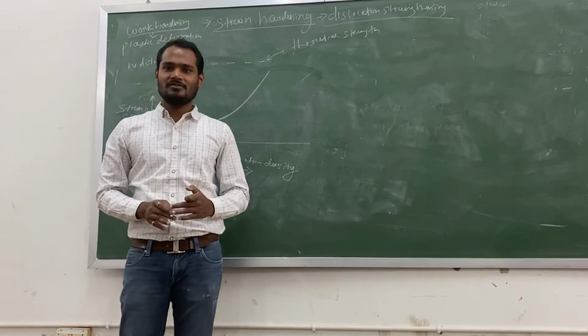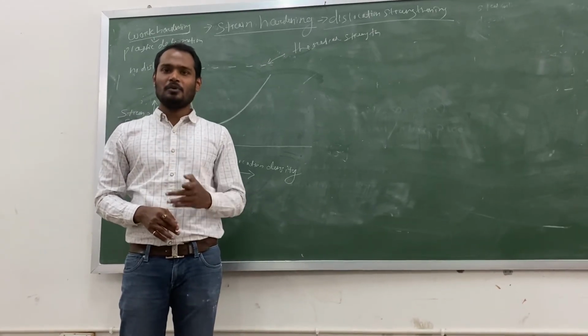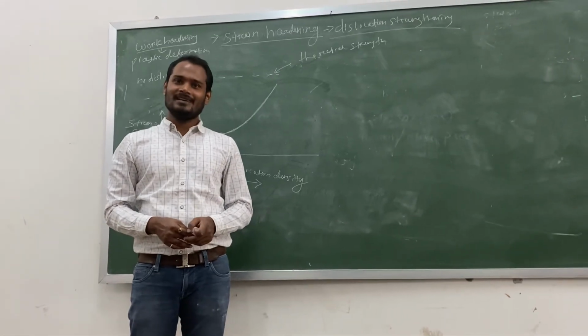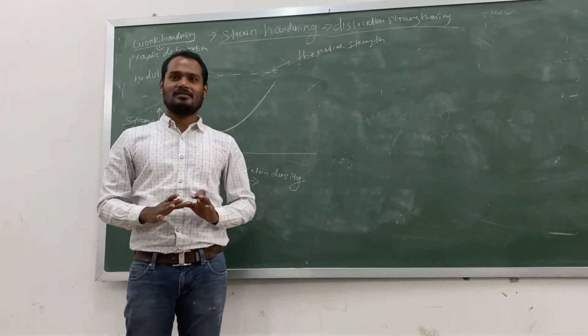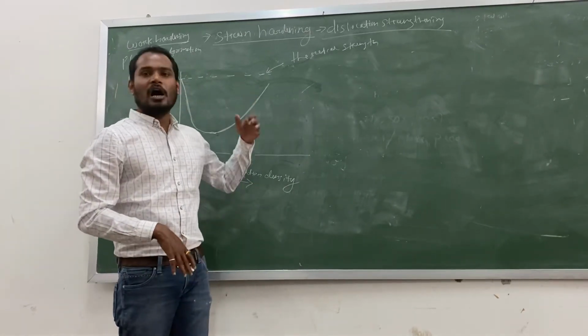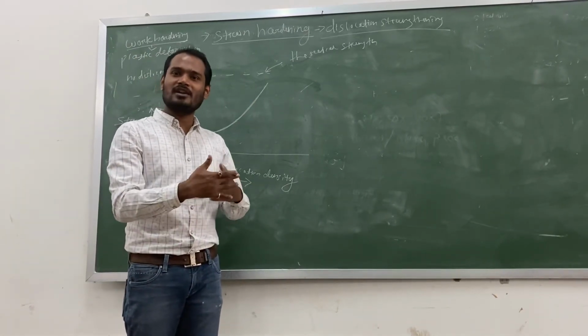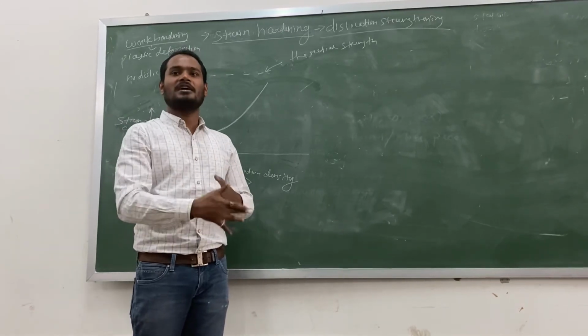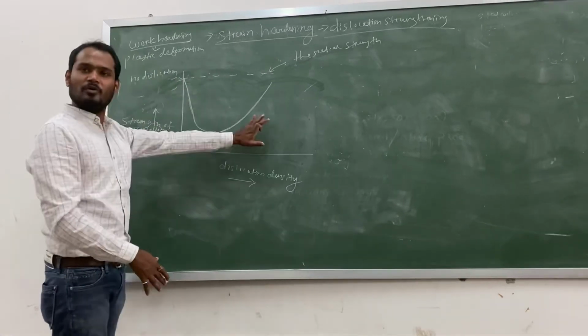If you want to increase the strength of the material, then you have to restrict the motion of dislocations. Right? You have many mechanisms. Already we have discussed that in class. But here we want to discuss how dislocations are interacting with one another and strengthening or hardening is happening. We'll discuss that. You understood?